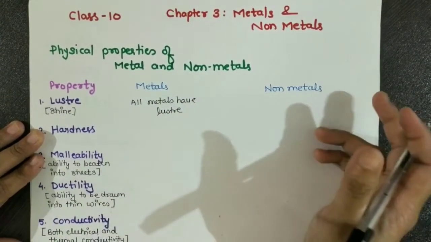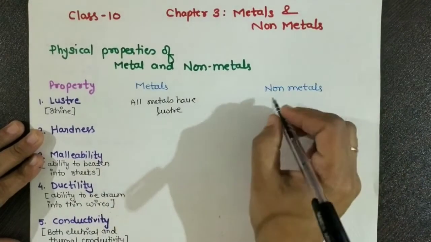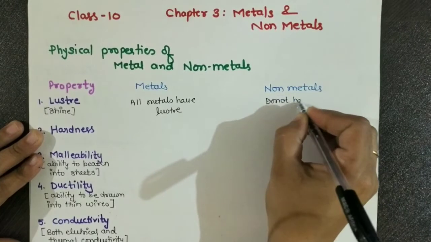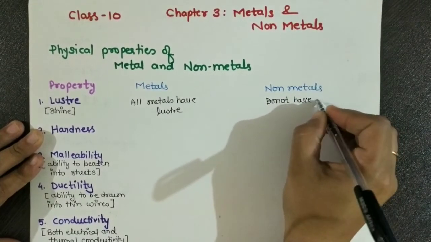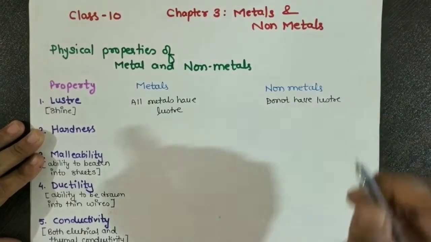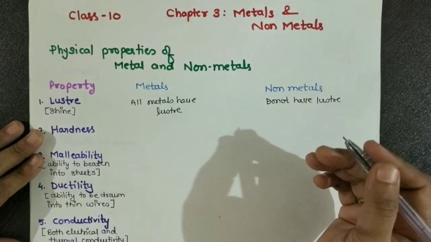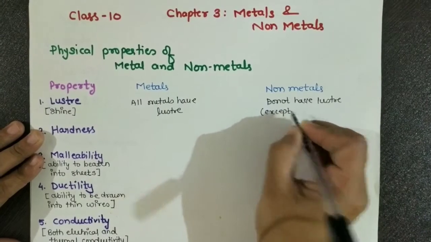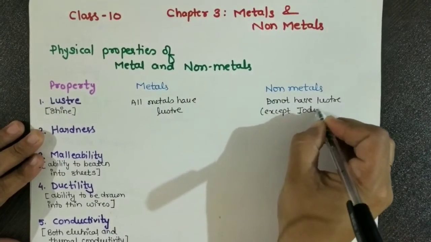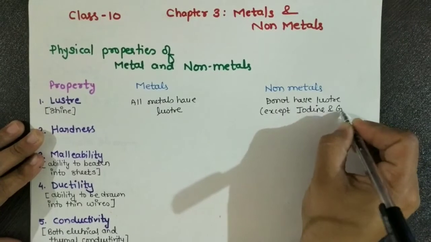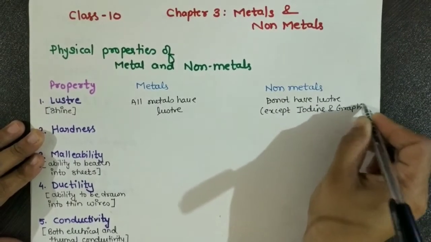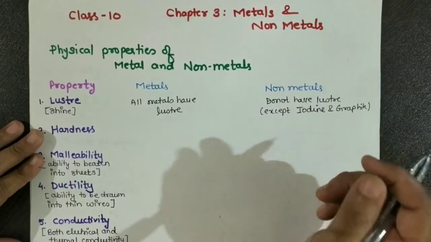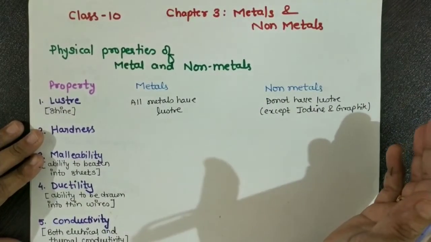If we talk about non-metals, you know that they do not have luster, no shine. But there is an exception. We can say except iodine and graphite. Why? Because iodine and graphite have shine. So they are an exception here.